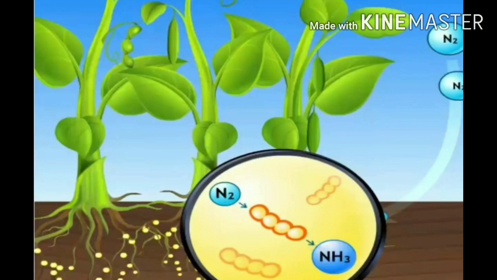So, when a leguminous crop is grown in a field, the Rhizobium bacteria present in the root nodules can convert nitrogen gas of air into nitrogen compounds, that is, nitrates. The farmers do not need to put nitrogen fertilizers in the field in which leguminous crops have been grown earlier.